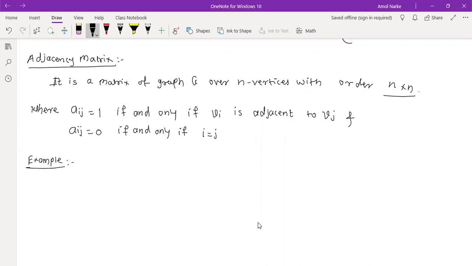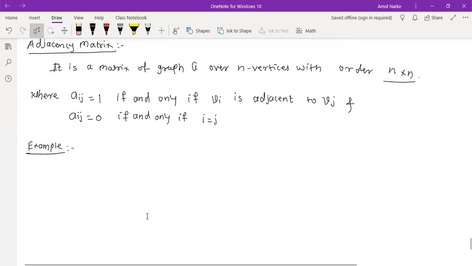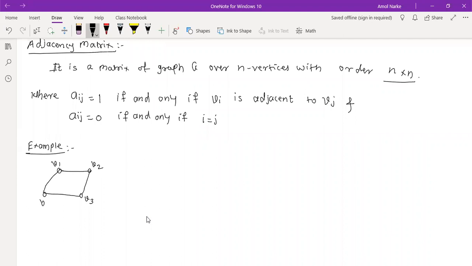So here they are talking about any graph, whether connected or disconnected, any graph, no problem. I first take a connected graph. I take a very simple graph over 4 vertices like that. I will take a cycle. Okay, so we have vertices V1, V2, V3, and V4.